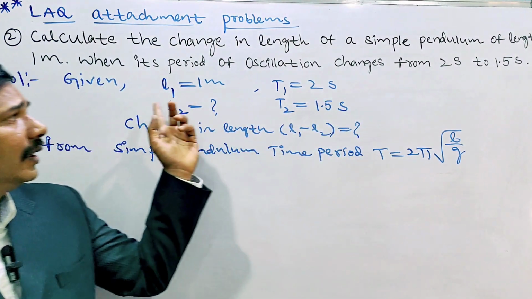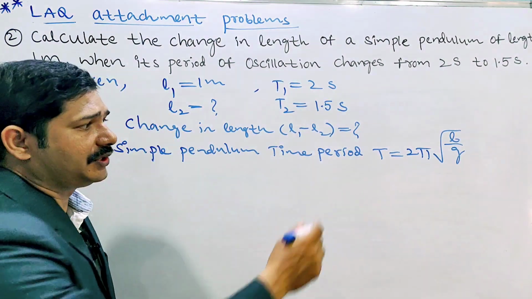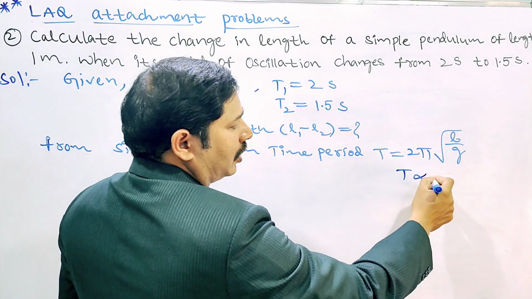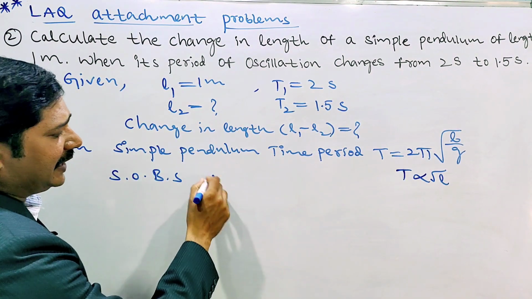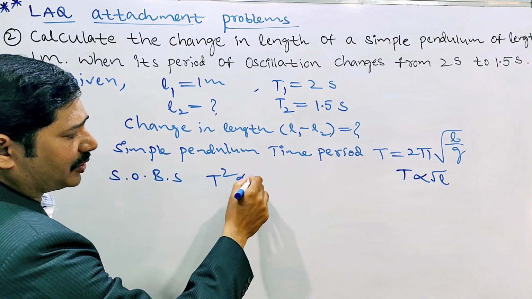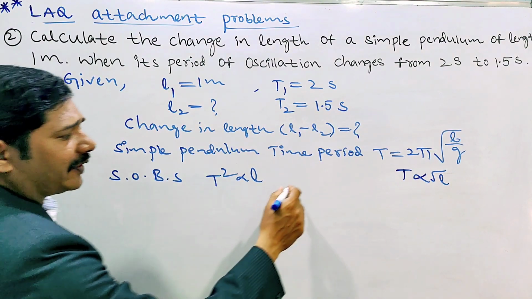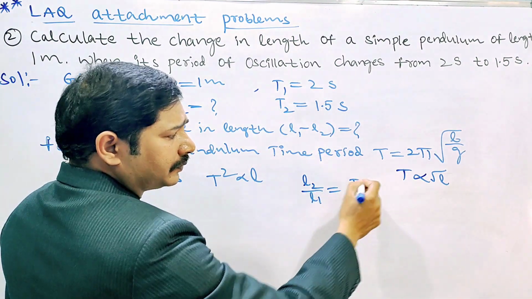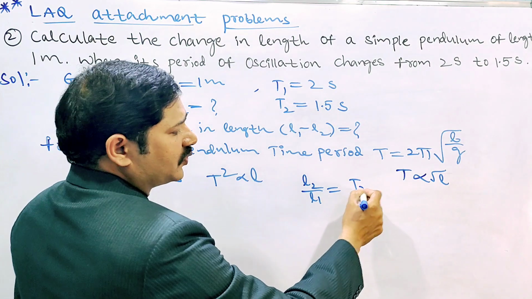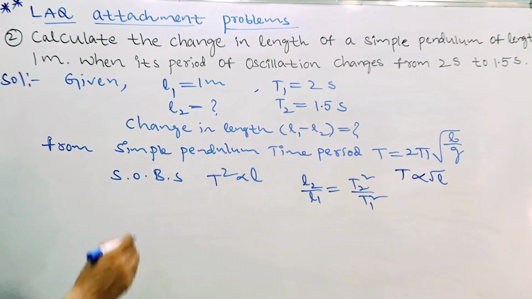What is the relation? T is directly proportional to root L. Squaring on both the sides, same like that only. What happened? T square is directly proportional to L. We need to calculate L2 first. So L2 by L1 equals T2 square by T1 square.